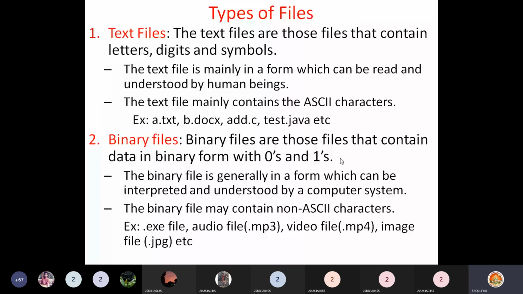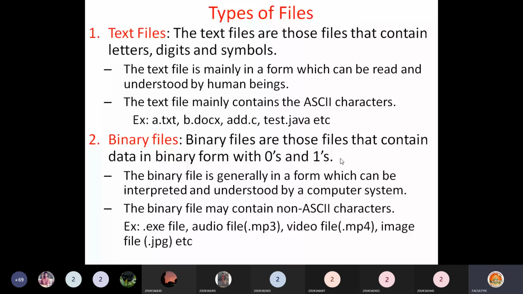That means all the contents in that binary file will be in zeros and ones. Your audio files, .mp3 files, are examples of binary files. If you open that in a word processor, you cannot understand it. Maybe a song is present in it. When you play that file, you will get the song, but when you open the file in a word processor, you cannot see that song. So the combination of zeros and ones can be understood by the computer only. We cannot understand those zeros and ones directly.